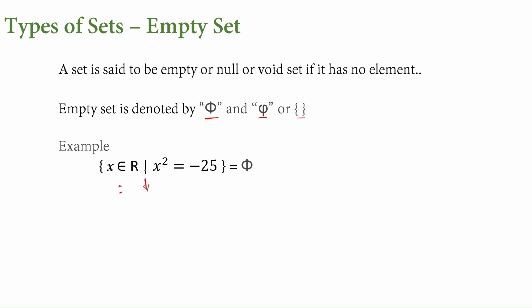Such that x square is equal to minus 25. Here, while we are looking into sets or relations and functions, we are just considering the real numbers only. And as per that, none of the squares will give a negative answer. So this cannot be satisfied by any real number. So this cannot have any element. So it is a null set.